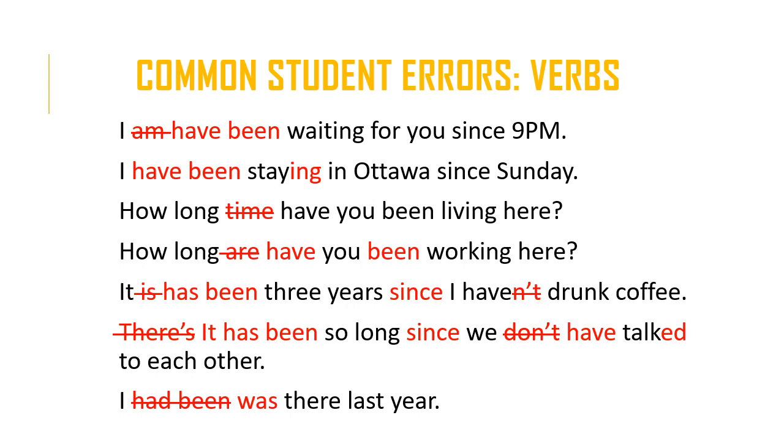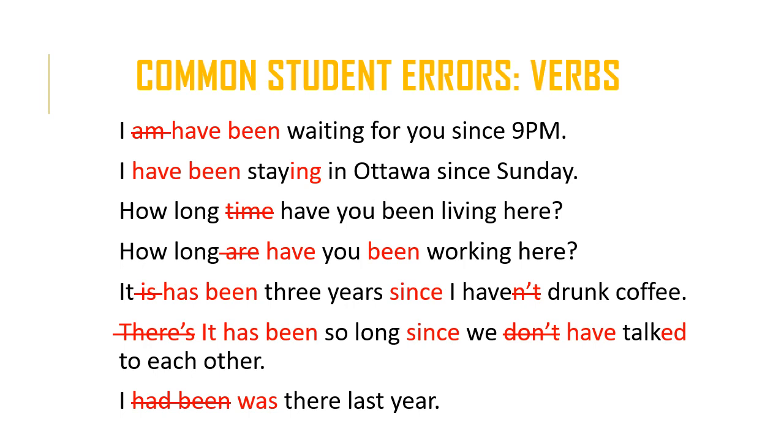Okay. And a good indicator for when we should use the perfect tense, the present perfect, whether it be progressive or simple, is the word since, the preposition since. So when we have since, we usually use the perfect tense, the present perfect tense.